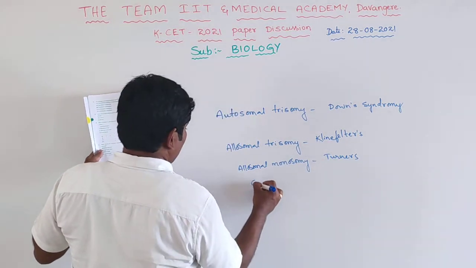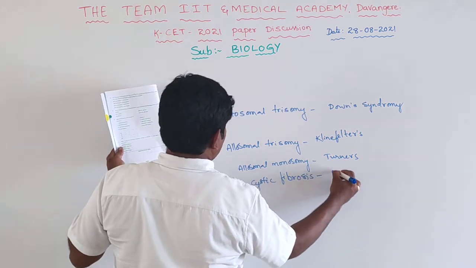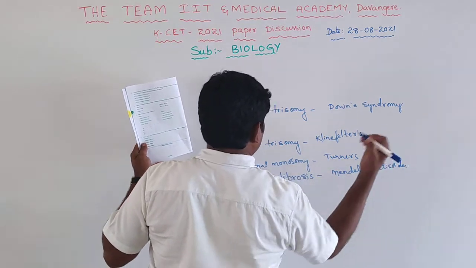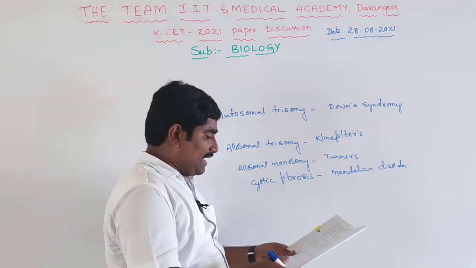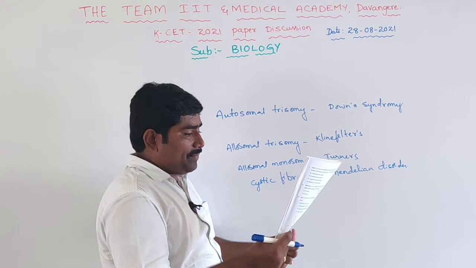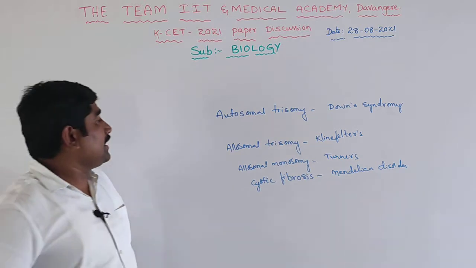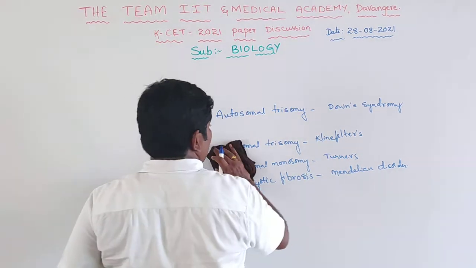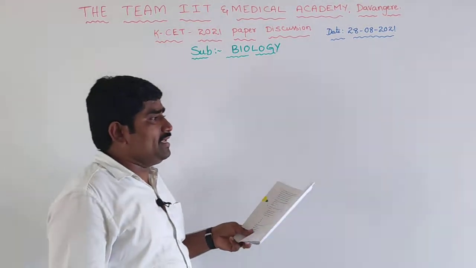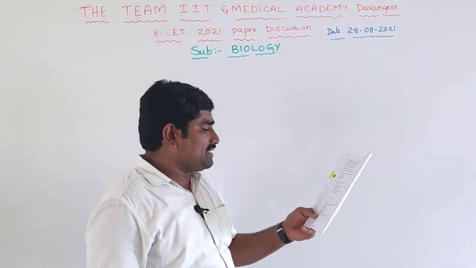And the next one is cystic fibrosis. Cystic fibrosis is a Mendelian disorder. So this is the right one. Here the option we can take is 1 for S, 2 for R, 3 for P and 4 for Q. So this is the correct answer. Autosomal trisomy is Down syndrome, allosomal trisomy is Klinefelter syndrome, allosomal monosomy is Turner syndrome. Clear?